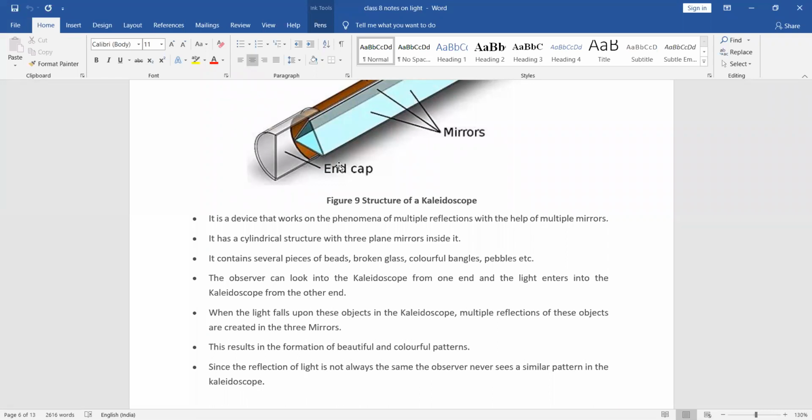Okay, I think there is one more thing. What is that? Dispersion. All of you know about the dispersion of light. That is also one property of light. The geometrical properties are reflection and refraction. Dispersion is another property of light. What is meant by dispersion? Where does it occur?